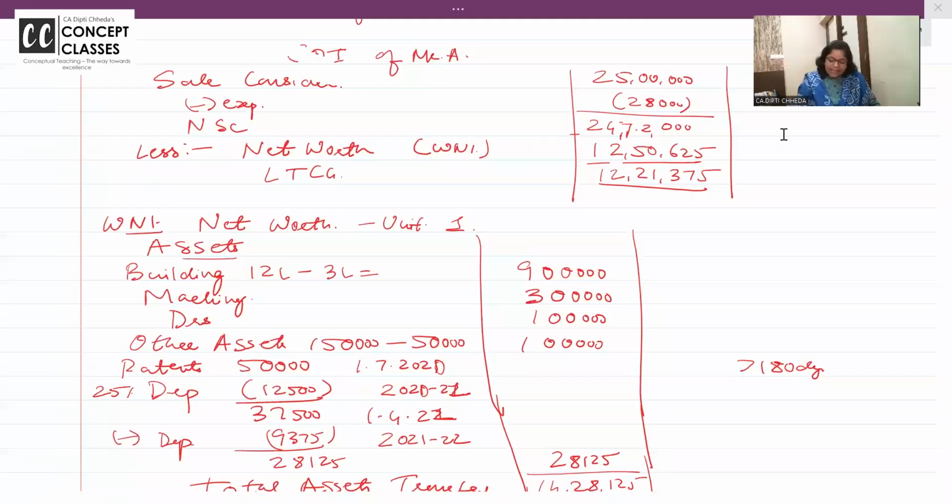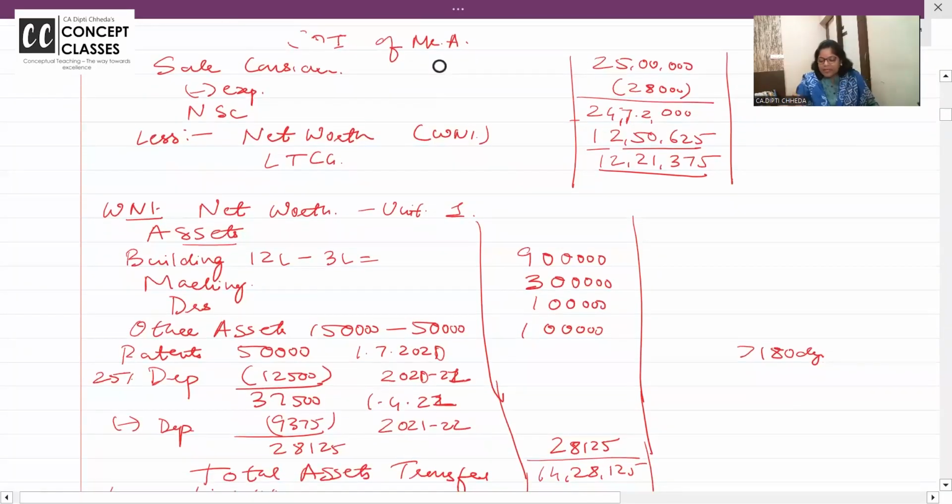Very easy it is. Let us take this problem. For example, here the sale consideration is 25 lakhs. Expenses related to sale are 28,000, and net sale consideration is 24 lakhs 72,000. Okay, this is a slump sale. Now, instead of deducting the cost of each asset and calculating separately, I am deducting net worth. Now, when I deduct the net worth, I get long-term capital gain.